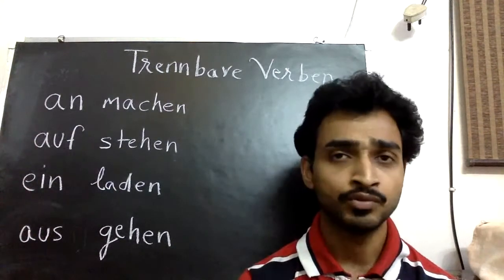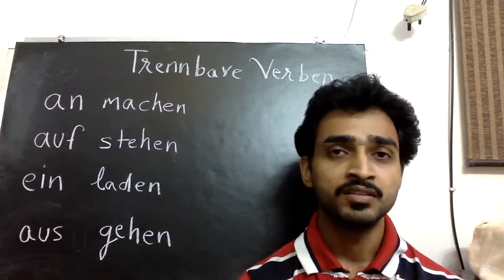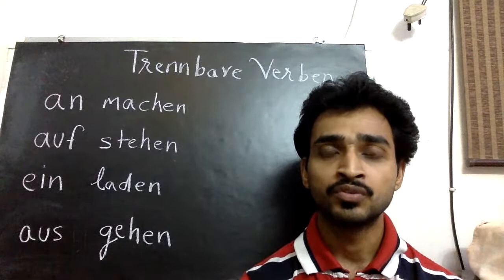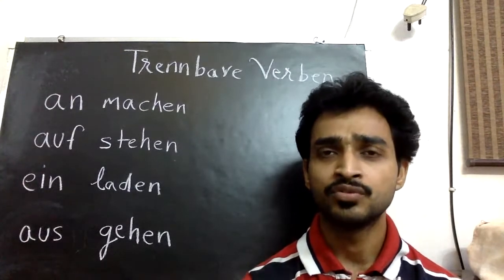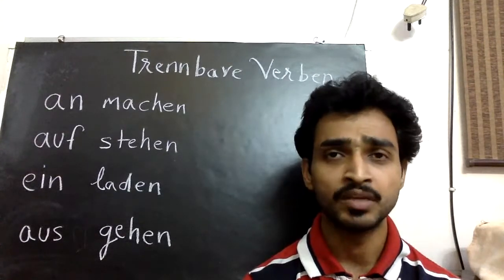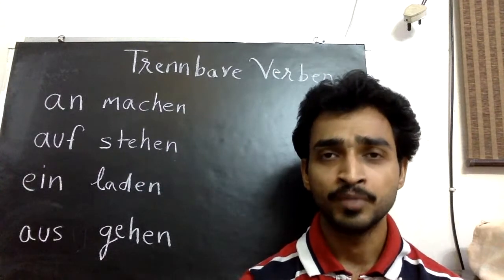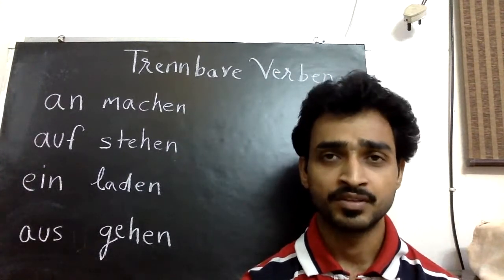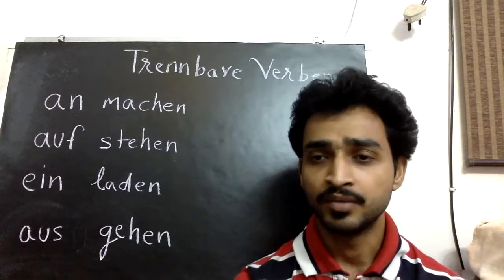At what time? You have to mention the time here. Ich gehe um 7 Uhr aus. Or ich gehe am Abend aus. Ich gehe am Montag aus. Ich gehe am Wochenende aus. All these questions you can make by using separable verbs. I mean to say, you can make a question or a statement by using separable verbs. This is not difficult. You can easily make them.